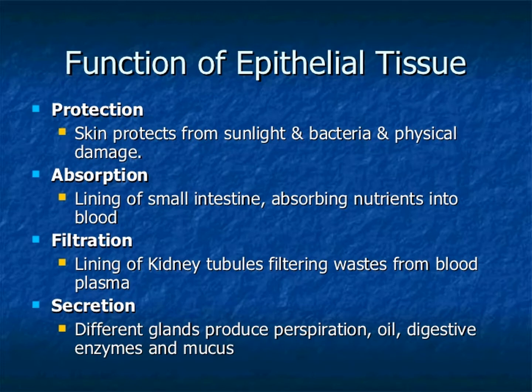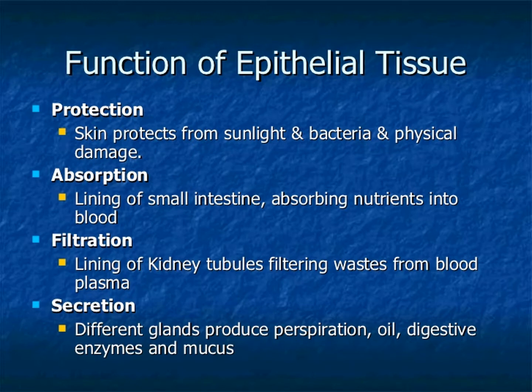The first function is protection, a very important one, because it is the outer layer, and sometimes an inner layer. Mostly it is the outer layer. So it protects; skin protects from sunlight, bacteria and physical damage. Next is absorption of water and nutrients. The lining of the small intestine absorbs nutrients into the blood.